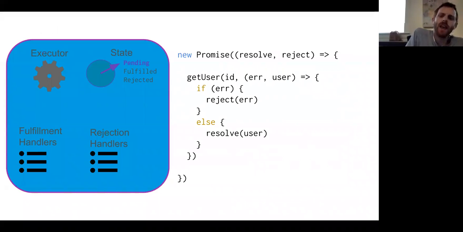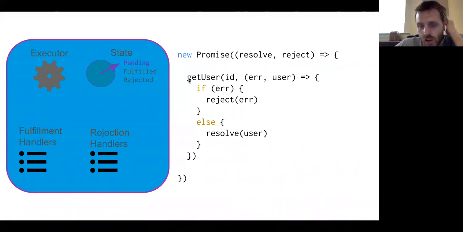To create a promise from asynchronous code, you would do something like this. You create a new promise object, and the constructor takes one argument, which is the executor function. And the executor function takes 2 callbacks. So it's an asynchronous function, but it accepts 2 callbacks instead of just 1. It's got a separate callback for when the function resolves, so for the successful case, and a separate function for rejection if there's some sort of an error.